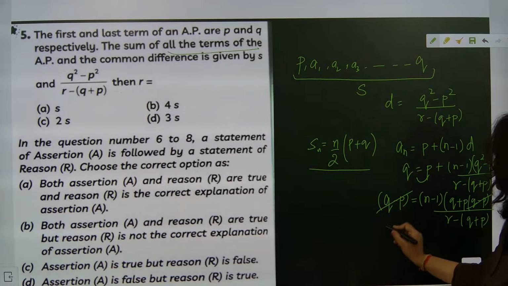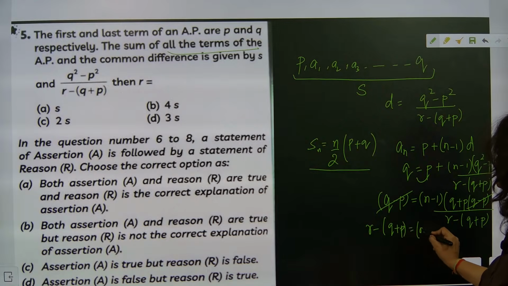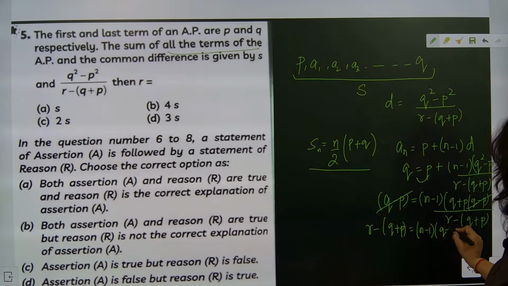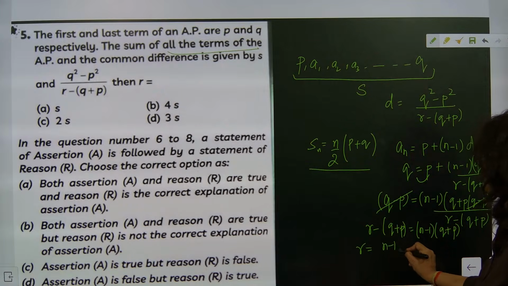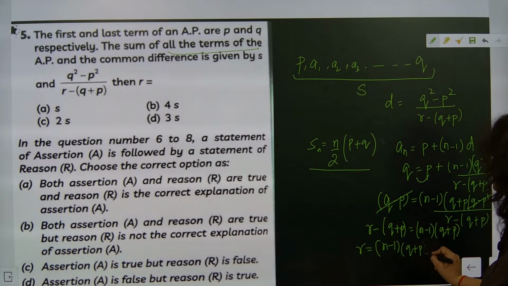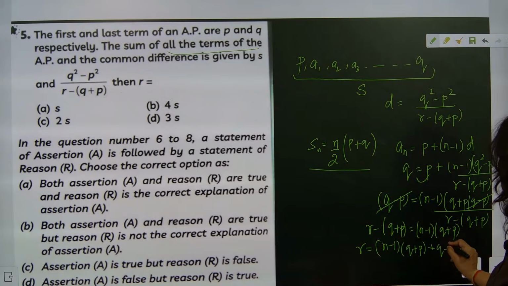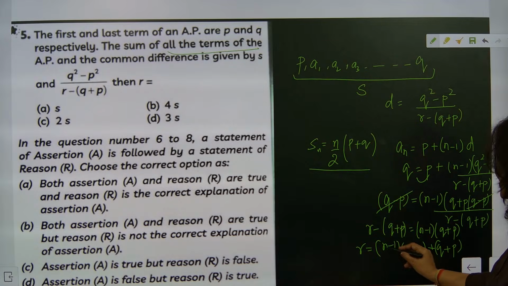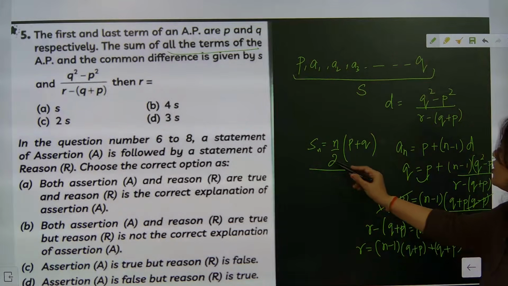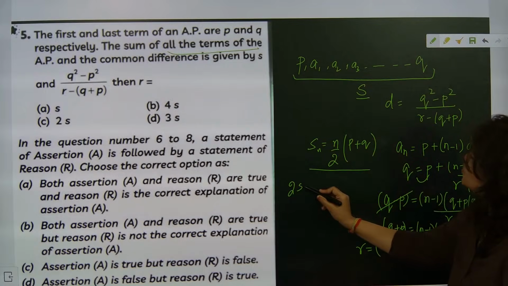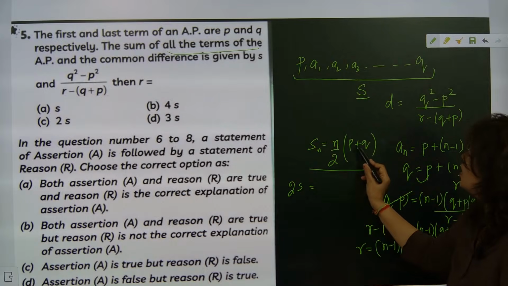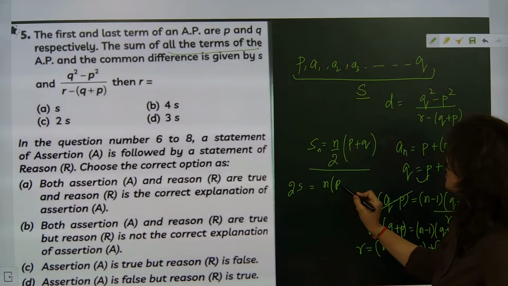Understood? So now this one will go that side. r minus q plus p is equal to (n minus 1)(q plus p). So this will shift this side. r is equal to (n minus 1)(q plus p) plus q minus p. Now we have to find n, correct? Since the sum of n terms is taken as s, 2s is equal to n(p plus q).